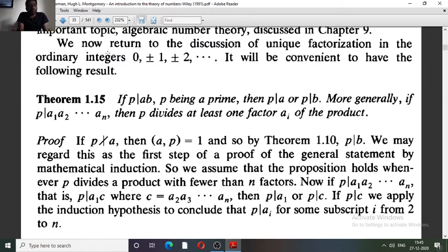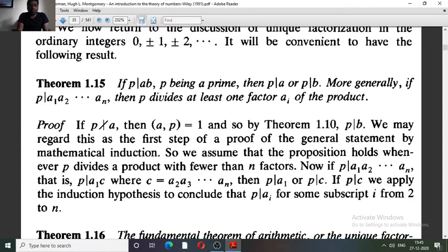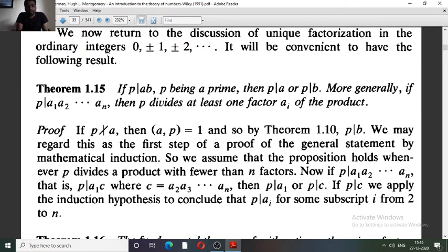More generally, if P divides a1 up to an, then P divides at least one of the factors ai of this product. Also this proof is very trivial.